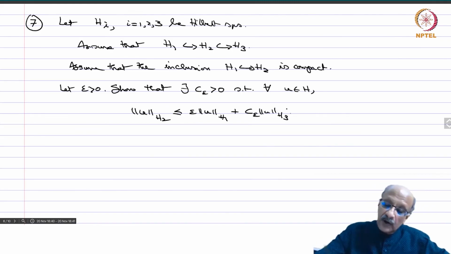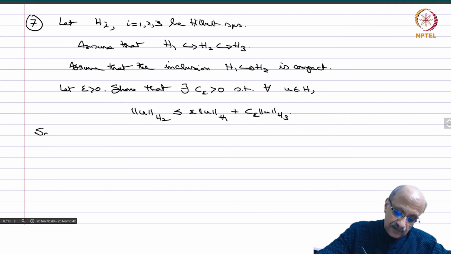Such inequalities are very useful in the study of partial differential equations, and the compactness helps you to get, for any small epsilon you can put here, and then you compensate it by putting a big constant here for the other function. So this is the solution.